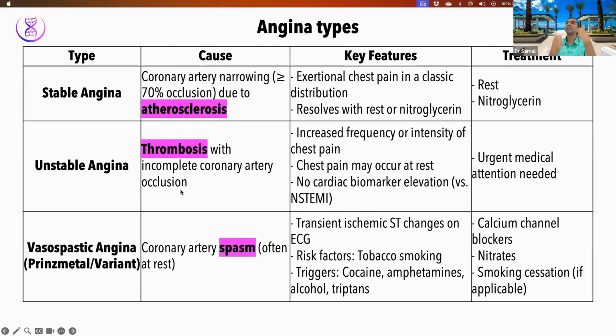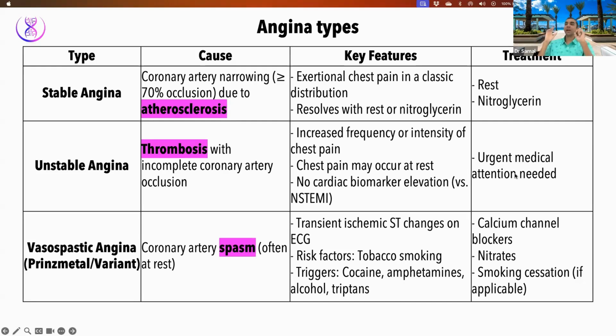Progressively increasing, so increasing frequency. We use a word that is also used in music education. When we talk about music, increasing intensity of music is called a crescendo. We use that word in medicine a lot. So it's crescendo, which means the intensity is increasing. In this case, the intensity of pain is increasing because the thrombus is growing. As it grows, less and less blood is flowing to the heart muscle. In this case, chest pain may also occur at rest. And why do I say this person needs urgent medical attention now?